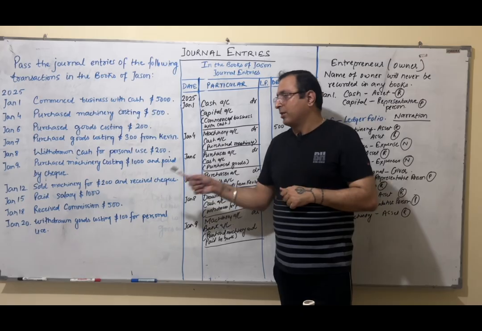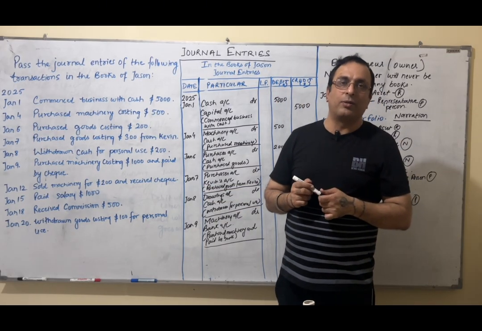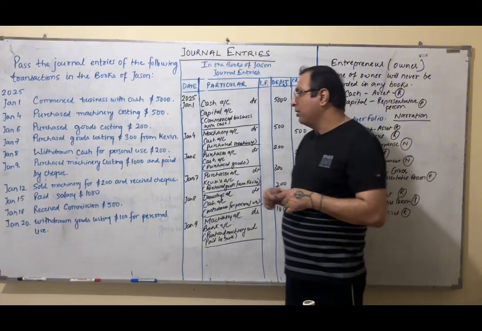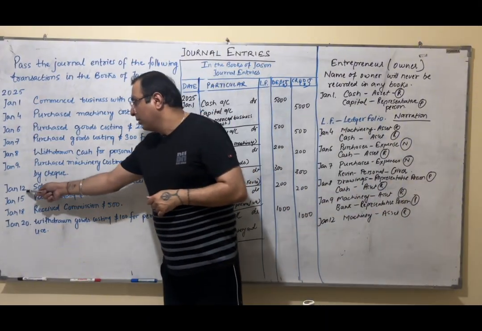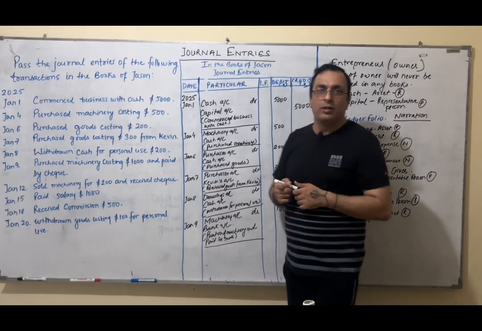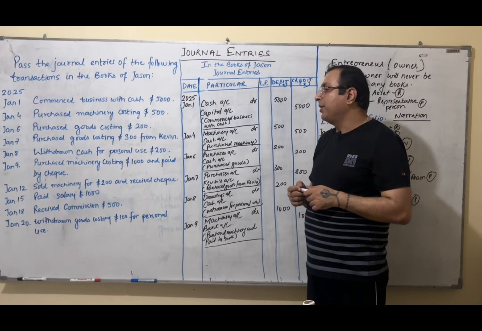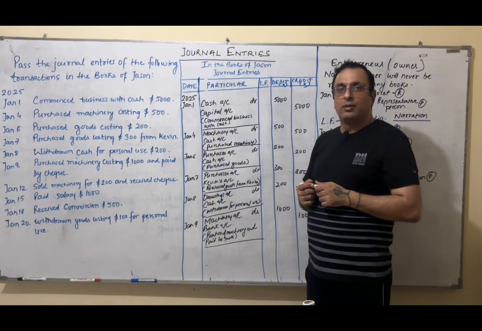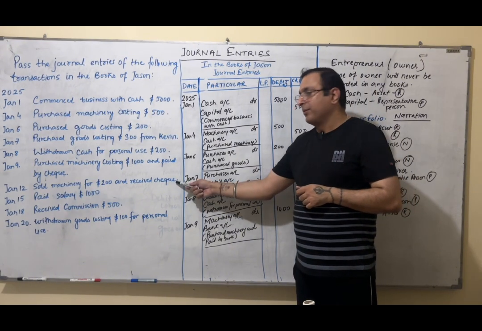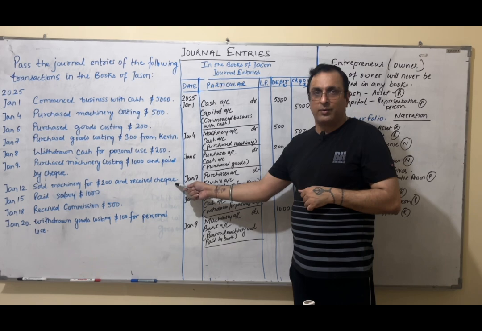Why am I saying this? Because if the check is deposited in bank the same day, the day on which the transaction takes place, then we could use bank. Now, the transaction is taking place on Jan 12th, and they are not saying that the check is deposited in bank the same day.